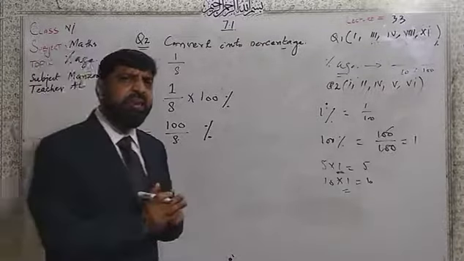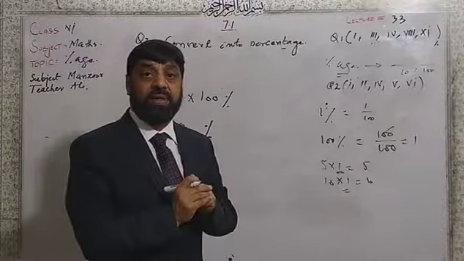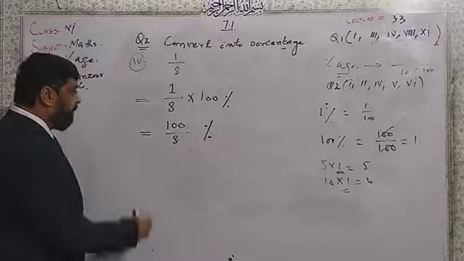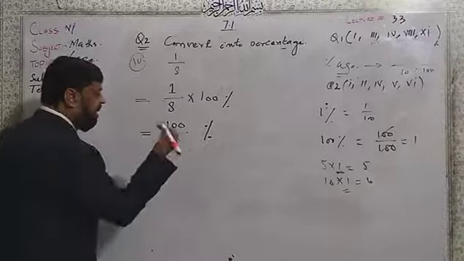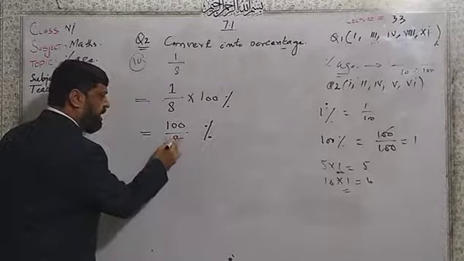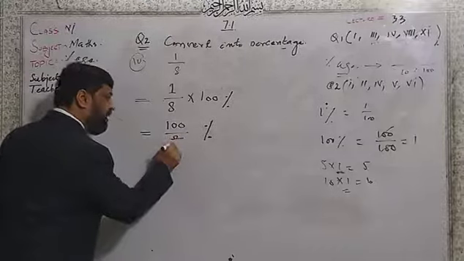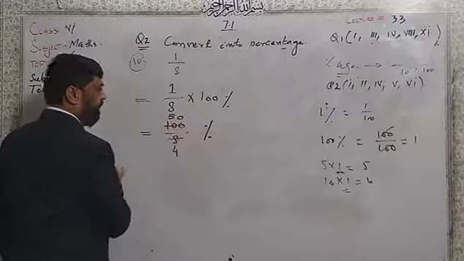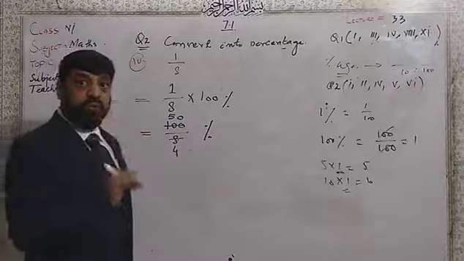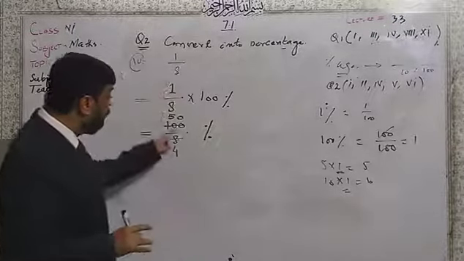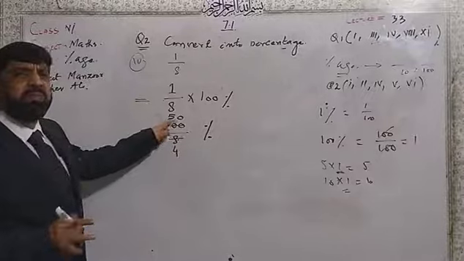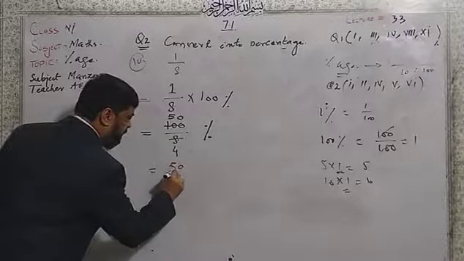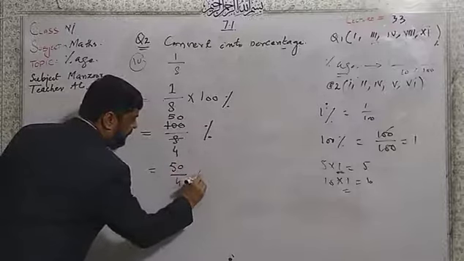Now it needs simplification. It needs to cancel. By the table, which number? Yes, I will read the number here. 2 on 4, 2 times. Here 2 on 10, 5 times, and 0 moved. Now here I got 50 over 4%.